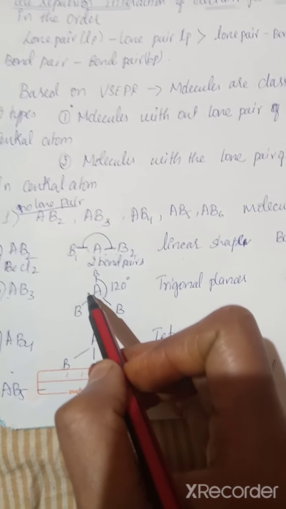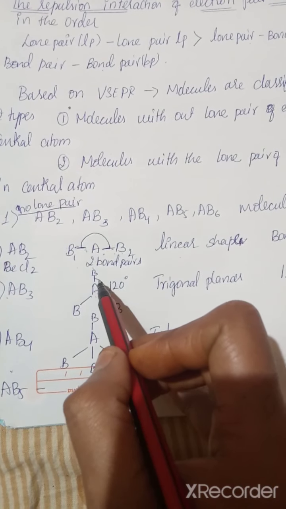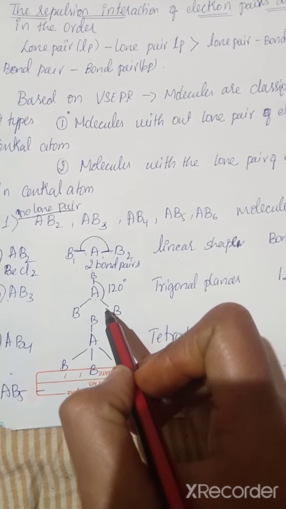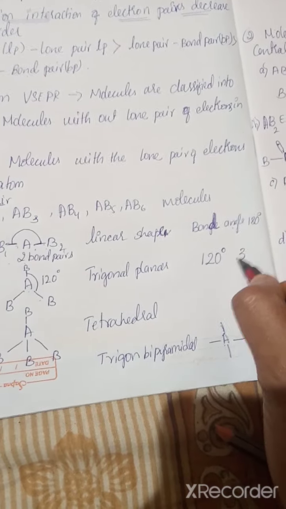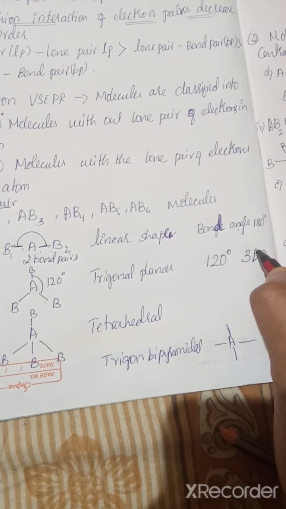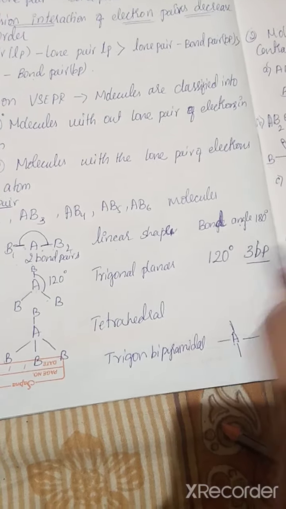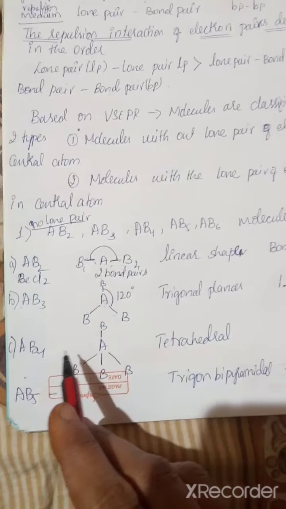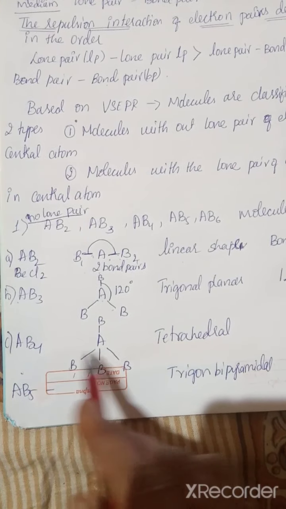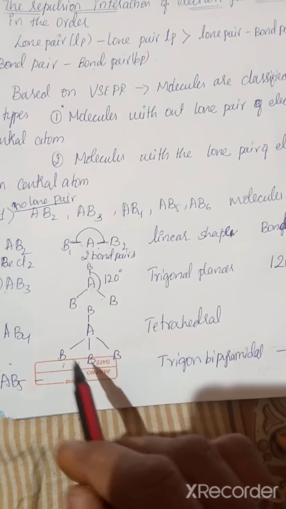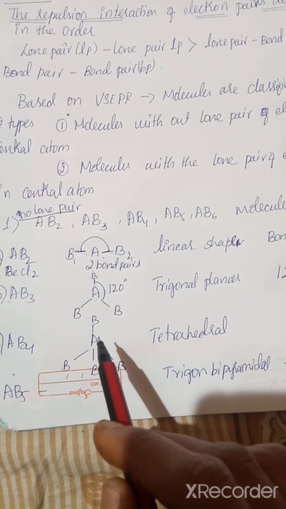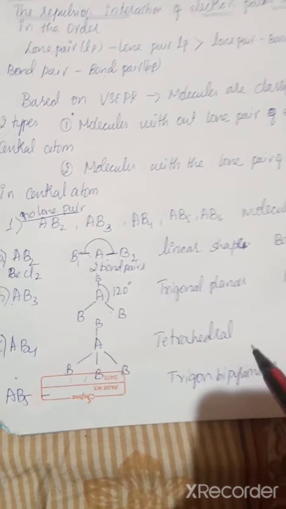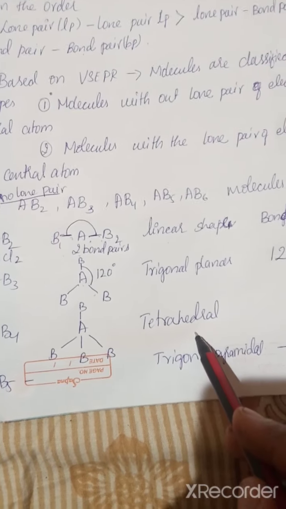I know you can understand how many bond pairs are there. 1, 2, 3. That is 3 bond pairs. I can write here, that is the 3 bond pair, BP, I am writing it as a BP. Clear? Yes. When we are discussing the AB4, that is the 4 B atoms are surrounded to the central A atom, that is tetrahedral in structure.